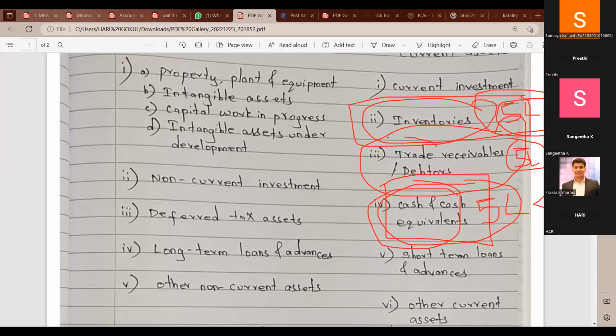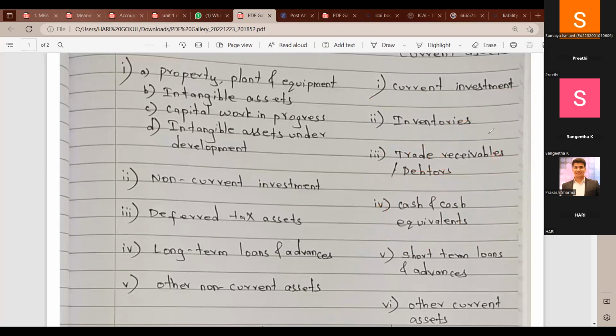So it's a trade. I made a trade. I should be receiving the money, but I haven't received it, so it became receivables, that I will receive in the future. I sold the car to Sandhya. I made a sale, but I haven't received the money. So that's the reason it's called trade receivable. The word itself explains the meaning. I made a trade.